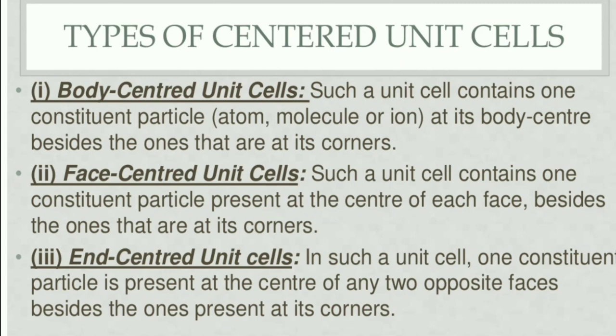So first of all, the body centered unit cell. A body centered unit cell contains one constituent particle, atom, molecule or ion, at its body center, along with the corners. And the face centered unit cell, the second one, is a unit cell which contains one constituent particle present at the center of each face. So the particles occupy the corners and all the face centers of the unit cell.